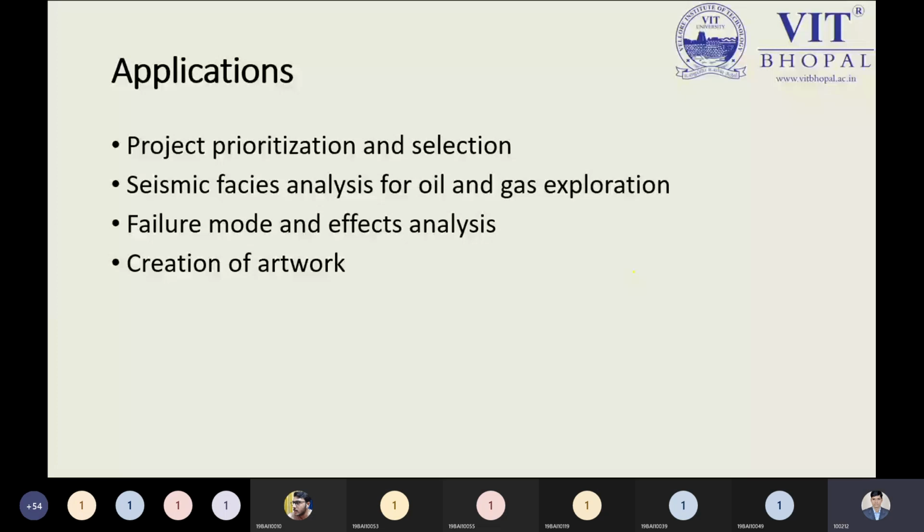Suppose in a terrain area or some other place, we need to find out whether oil and gas exploration is possible or not. By the geographical information system, you can see the image that we have. Suppose we have a plateau area, or a greenery area, or an icy area. From the color pattern we can identify it.